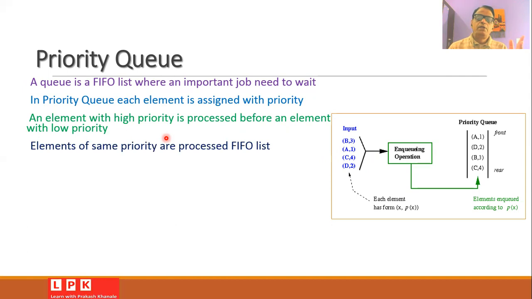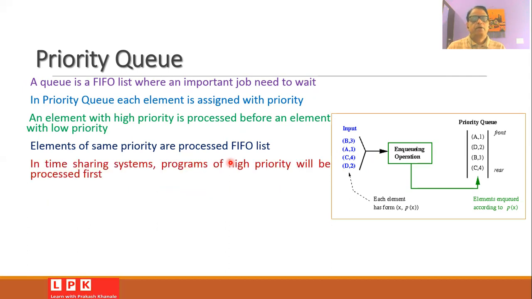And if there are two elements with the same priority, in that case, you can decide how to process them. For example, you can make use of first in, first out, or you can check the value, and depending upon the value, you can decide how to process them. In time sharing systems, we normally make use of the queue, and if some programs have a higher priority, then we can assign them the priority level of high, and those programs with high priorities will be processed first.